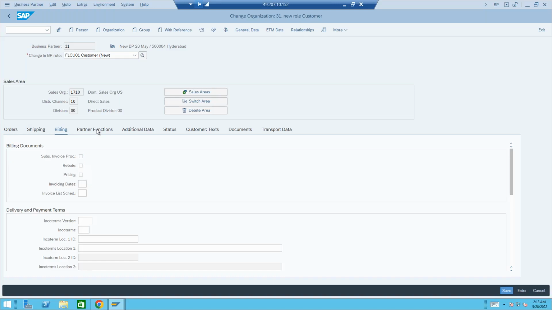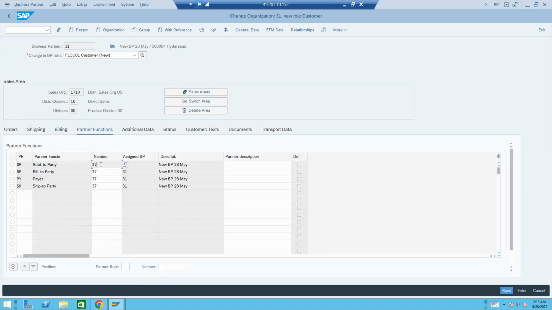Going to the partners, you could see the customer number, and you also can see the assigned BP. So this customer is assigned to what BP? 31. So here itself, in the partners tab, it will mention what BP this customer is assigned to, right? And status, blocking, unblocking.